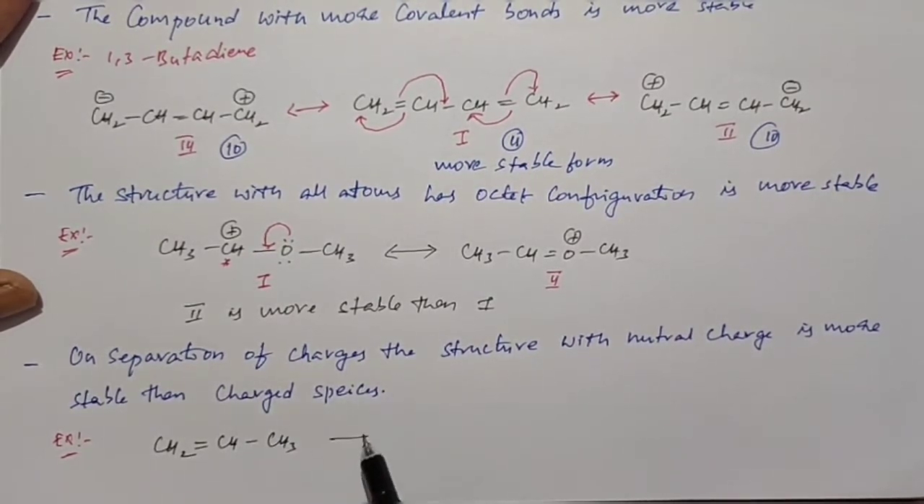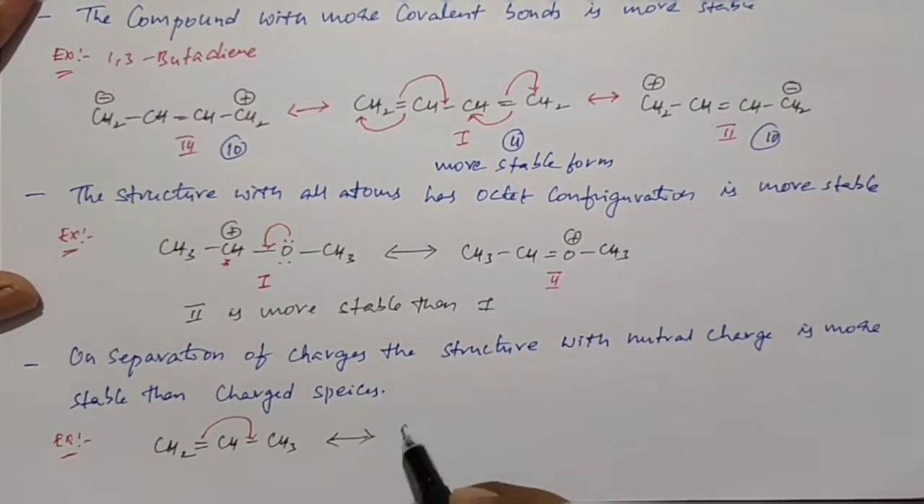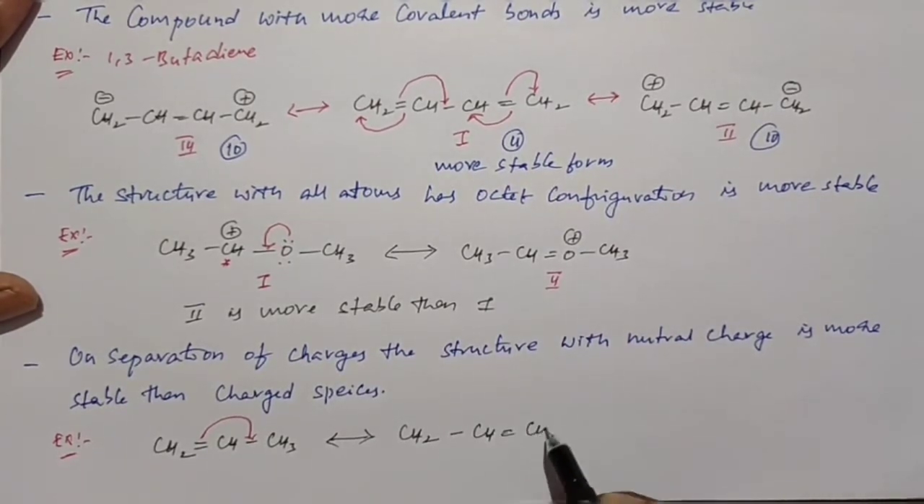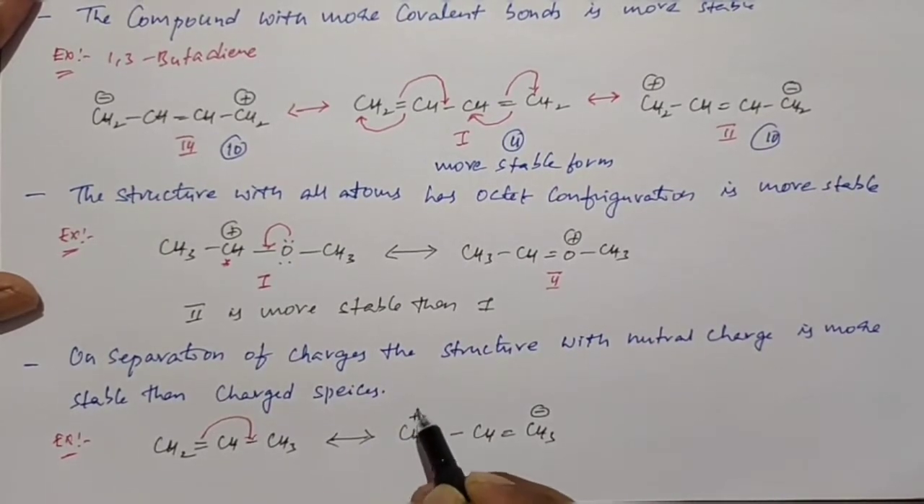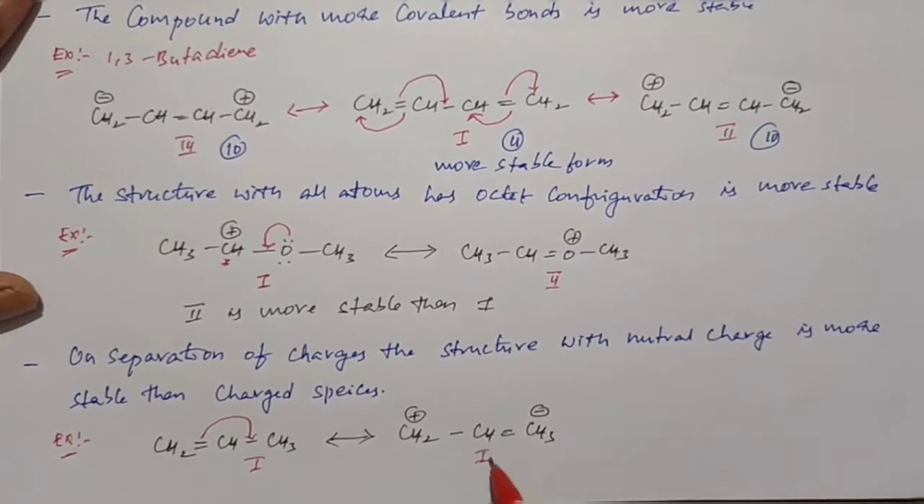So this vinyl substance can have a resonance structure. When the pi electrons shift towards this carbon, we get the structure CH2 minus, CH plus. At this carbon we get the negative charge, at this carbon we get the positive charge. When comparing structure 1 and structure 2, in structure 1 there is no displacement of charges, but in structure 2 we have the displacement of charges. So structure 1 is more stable than structure 2.